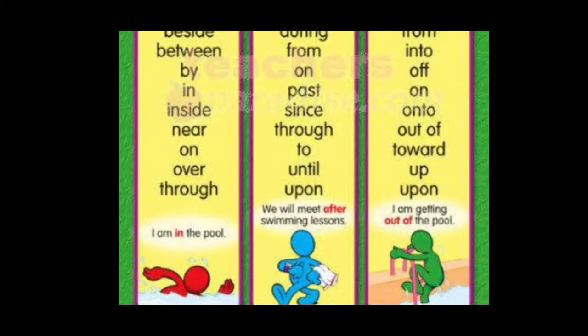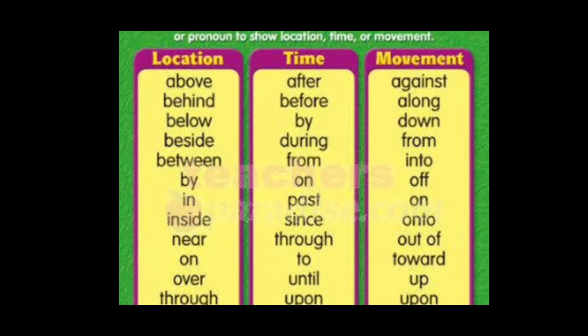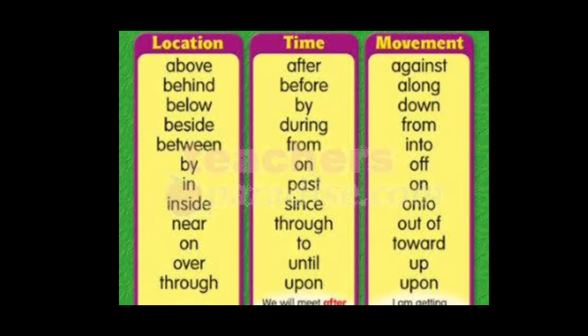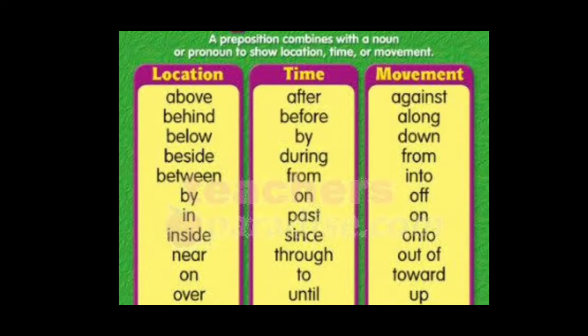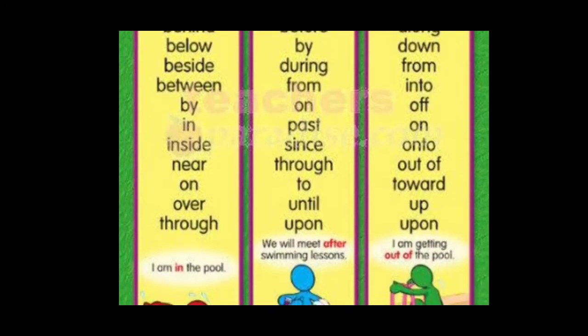So when are we going to meet? After swimming lessons. So children, be clear. To show the place and the position, that is for location, it answers the question what. For time, it answers the question when. And for movement, see here, the next one is showing the movements. The prepositions are against, along, down, from, into, off, on, onto, out of, towards, up, upon.